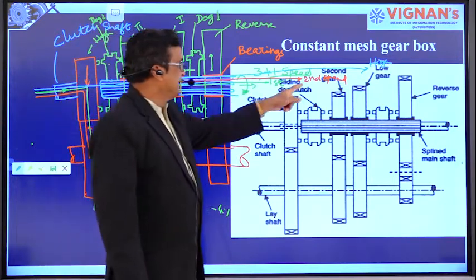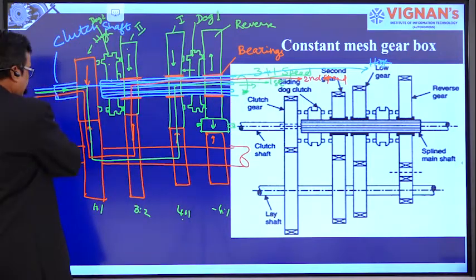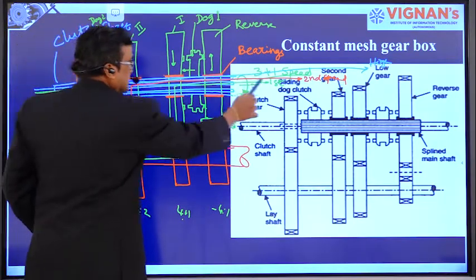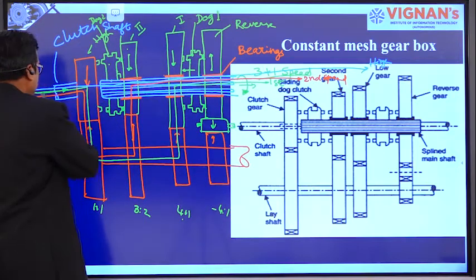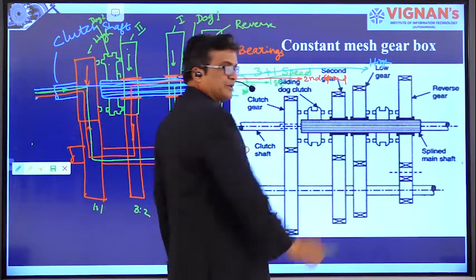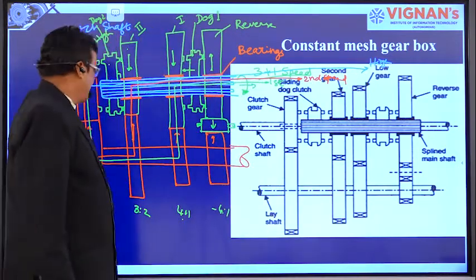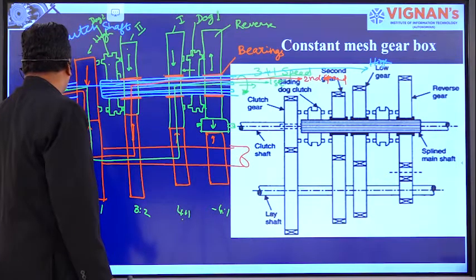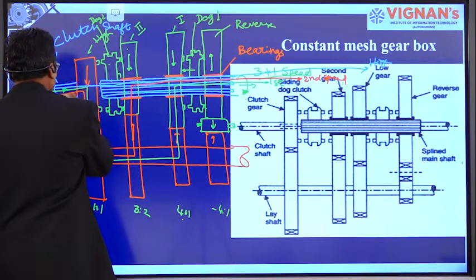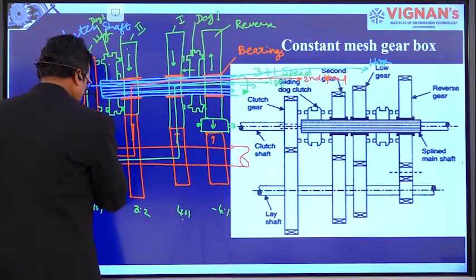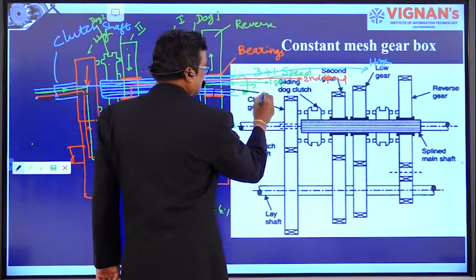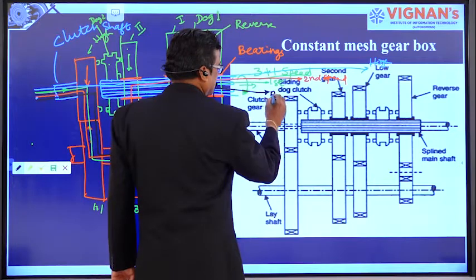Second speed is red. Take down the red color. This comes like this. This is the second speed. Second speed is still more. Third speed is blue. Catch hold of the blue. It is going directly, so high speed is obtained. And if you want reverse speed, it will be obtained like this. For reverse speeding, it is coming like this. This is reverse speed.